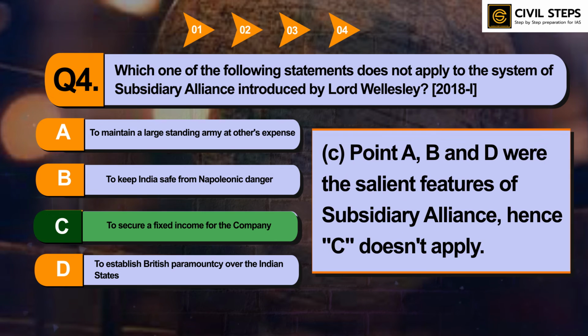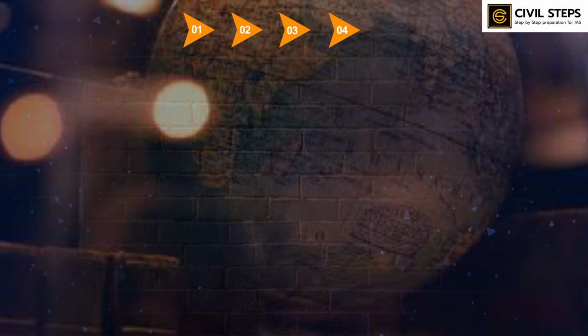Points A, B and D were the salient features of subsidiary alliance. Hence option number C doesn't apply. You should know all the features of subsidiary alliance and you should also know about doctrine of lapse. This is a very important topic and this question was asked in 2018 prelims examination. So you should know about this topic. Now let us discuss the final question of this video, that is question number 5.